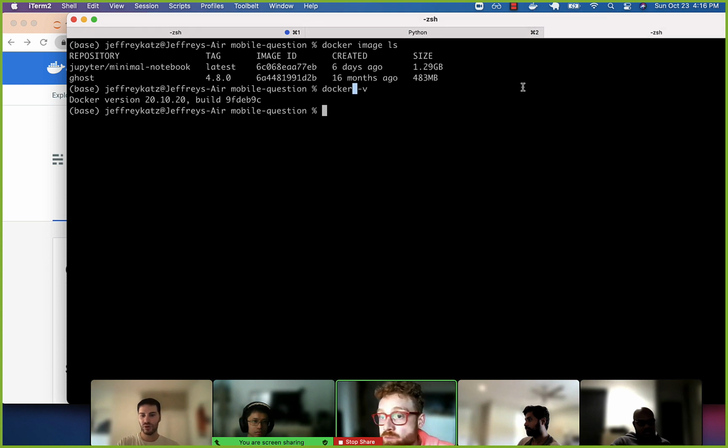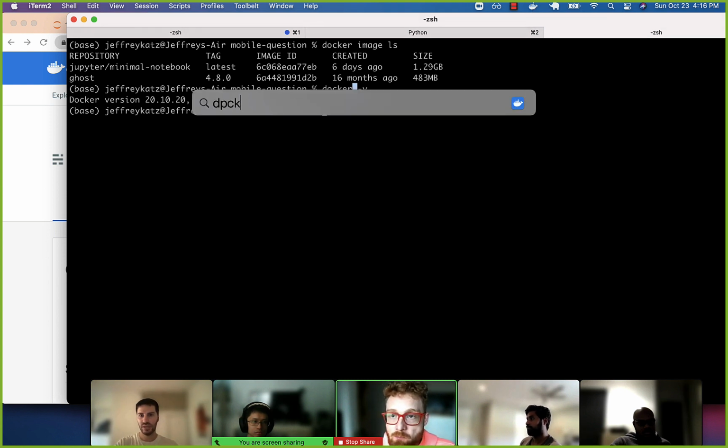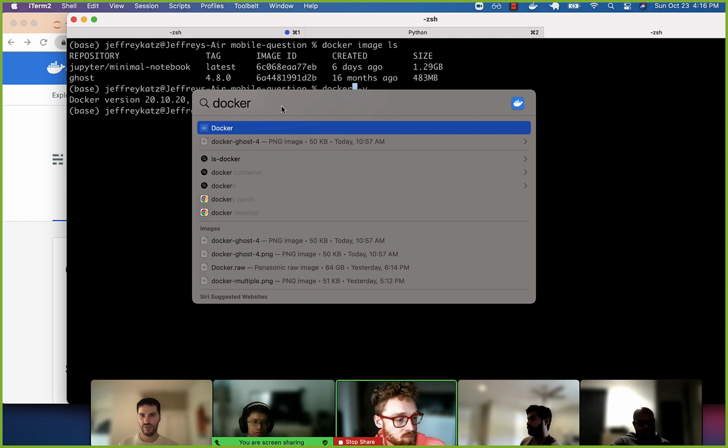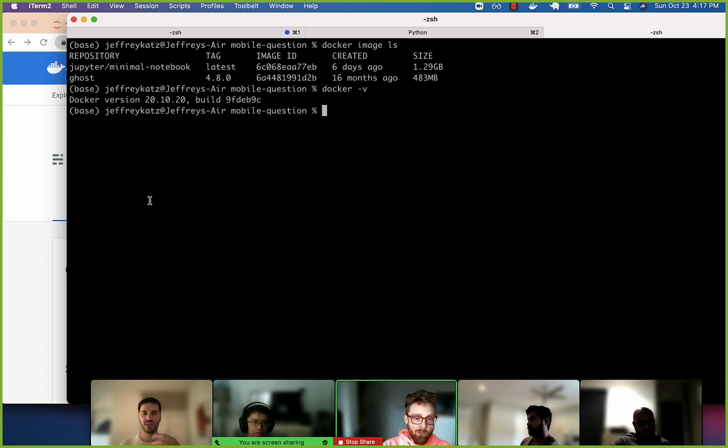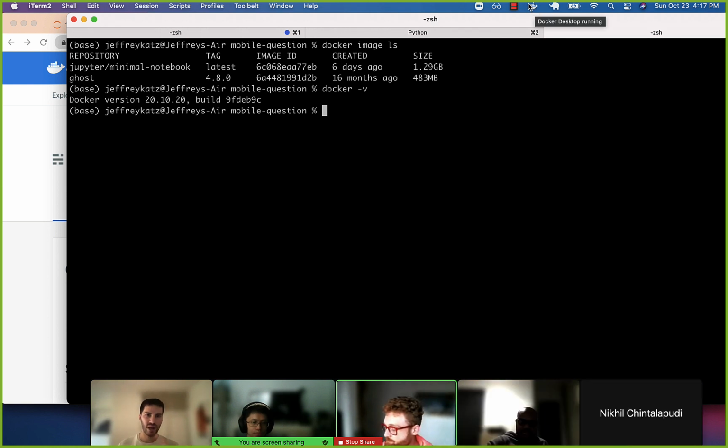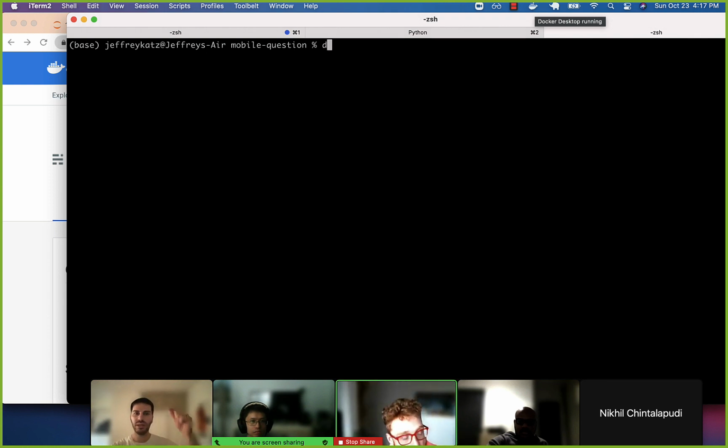If it's not running on your computer, just press Command Space and look for Docker if you have a Mac. Or you can just double click on Docker and eventually you should see this icon start up. These boxes move around until eventually they stop, and that's how you know Docker is in fact running. All right.